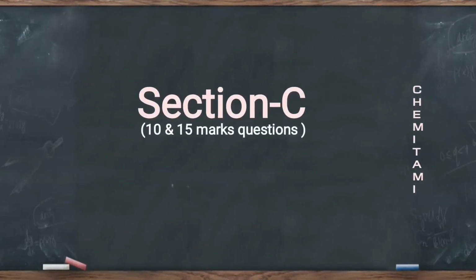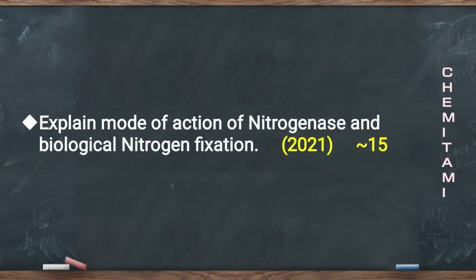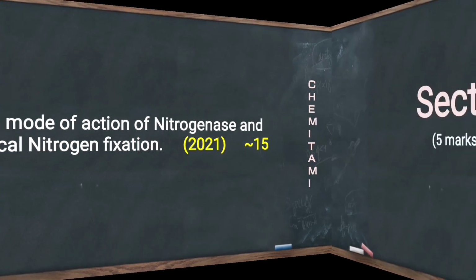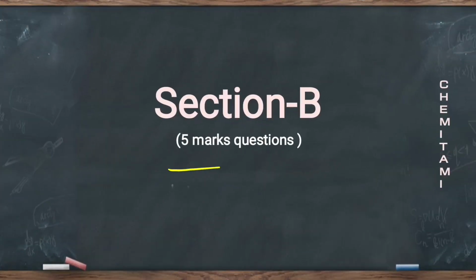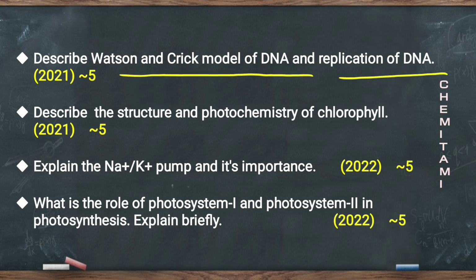In the section C, जहां आपसे 10 और 15 मार्क्स के क्वेश्चंस पूछे जाते हैं, इस यूनिट से 2021 में 15 मार्क का एक ही क्वेश्चन आया है, which is explain mode of action of nitrogenase and biological nitrogen fixation. And in section B, जहां आपसे 5 मार्क्स के क्वेश्चन पूछे जाते हैं, in 2021 दो क्वेश्चंस पूछे गए हैं. First is describe Watson and Crick model of DNA and replication of DNA, and the second is describe the structure and photochemistry of chlorophyll. ये दोनों ही 5 मार्क्स के लिए थे.